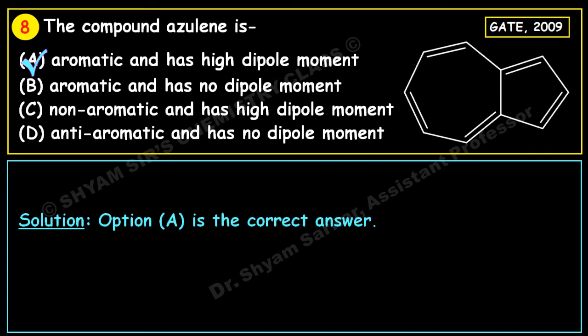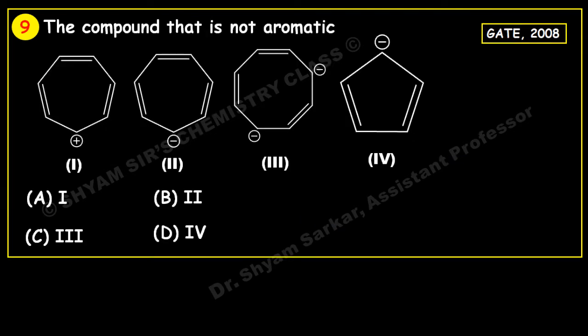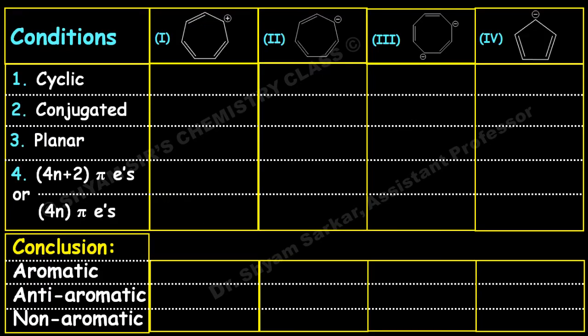So next question: the compound that is not aromatic. Four compounds are given, and you have to find out which is not aromatic. If you make this chart one by one, the first one is cyclic, conjugated, planar, and it obeys the 4n plus 2 pi electron rule where n equals 1. So this is aromatic in nature.